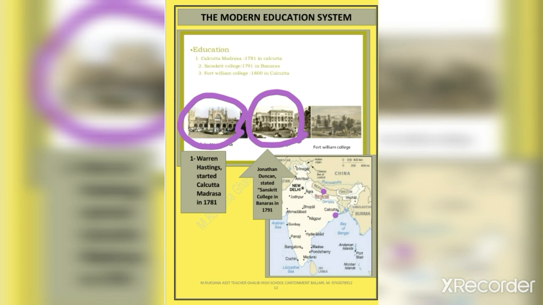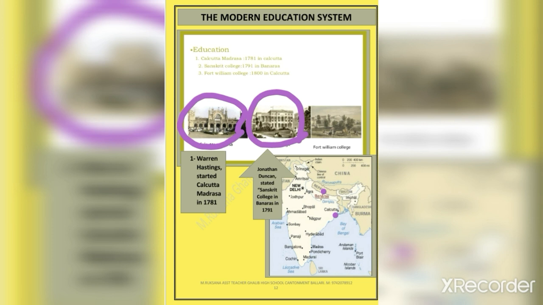Bentinck appointed Macaulay as a member of the Governor General's Executive Committee.